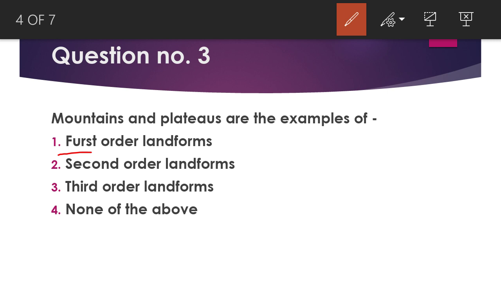Then within the oceans and continents, we find second order landforms like mountains, plateaus, and plains. All three come under the second order landforms. So the right answer is your second option.